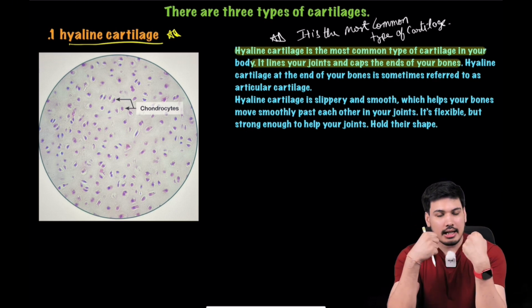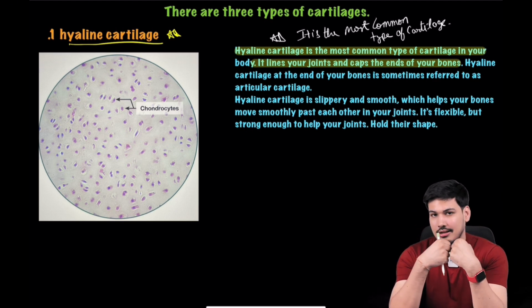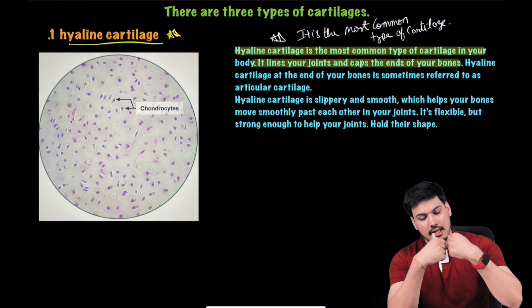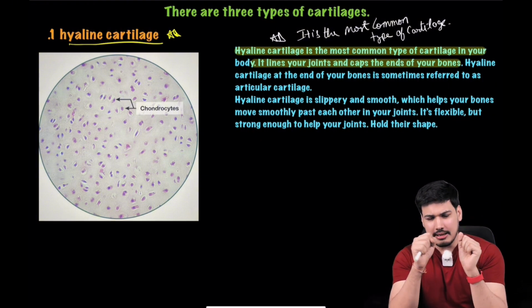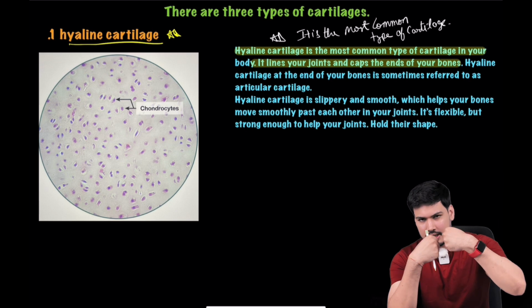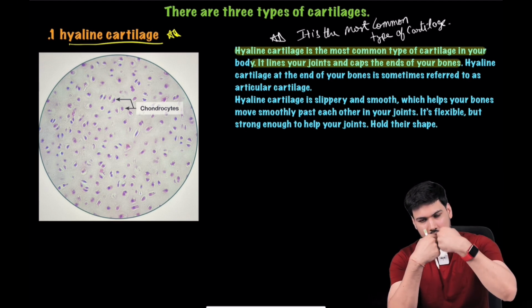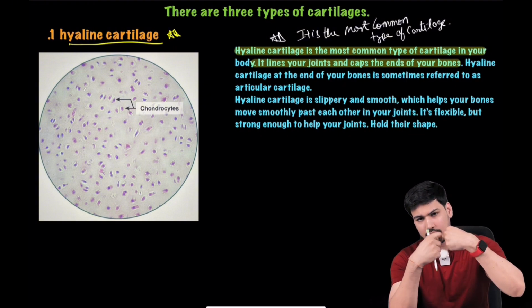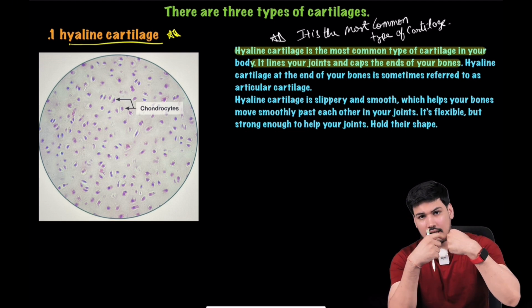Now, here a confusion can arise. When you talk about a knee joint, in any joint per se, you have bones coming together with each other. That part of the bone which is forming this articulation, that surface of bone will be covered with this cartilage, which is known as articular cartilage.